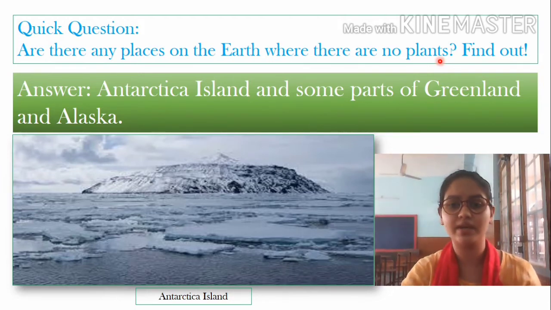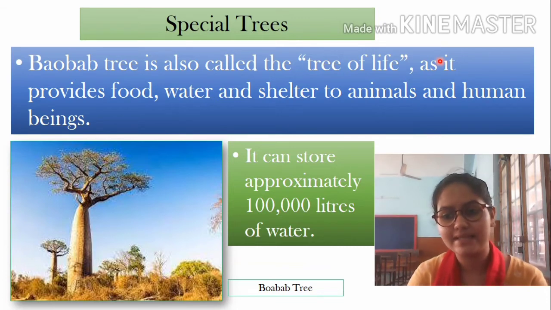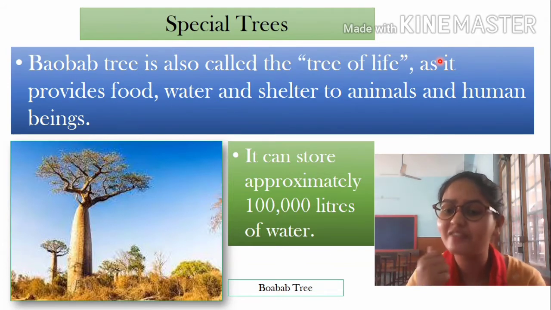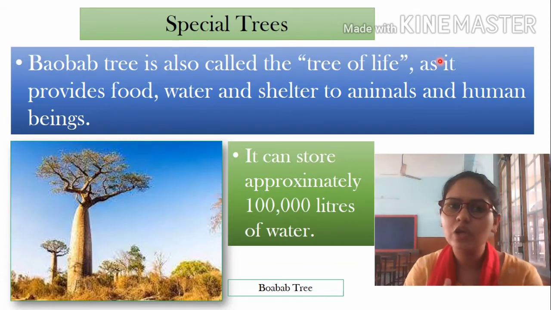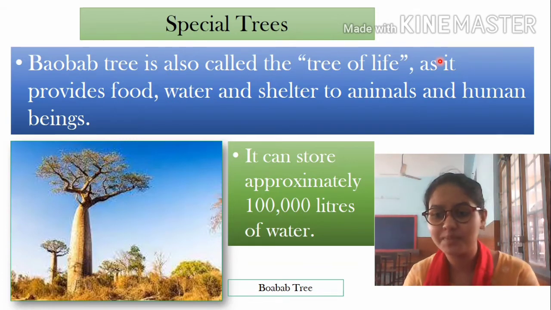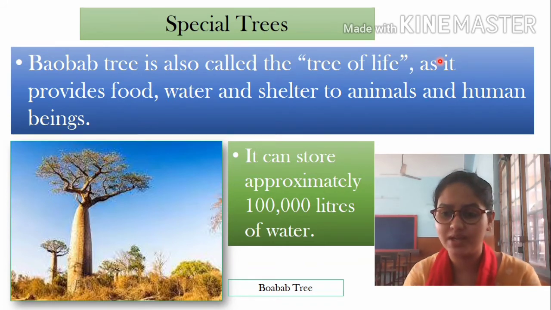Now the next one is special trees. As I said, whatever has a specialty, special powers or special features is known as special. Now we are learning about trees, that's why it's a special tree. So now we are going to learn about the baobab tree, which is called the tree of life.